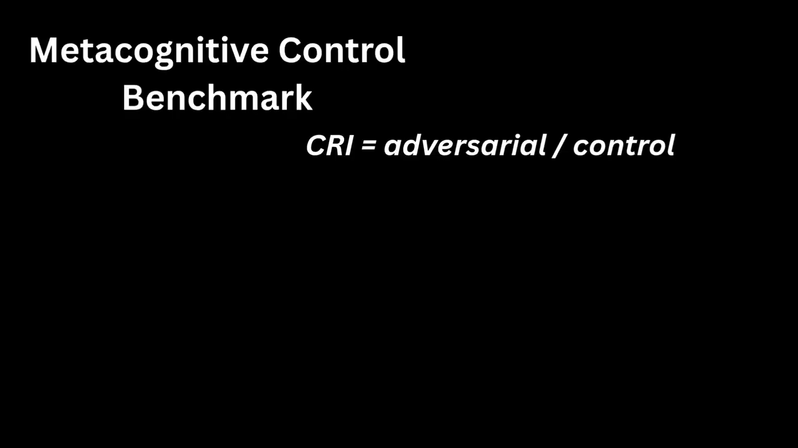To measure that, we built the Metacognitive Control Benchmark, or MCB. Each task is run in two conditions: a clean control condition and an adversarial condition with carefully injected interference. The difference between those two conditions becomes the benchmark signal.